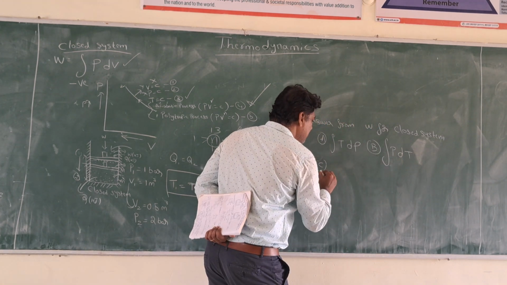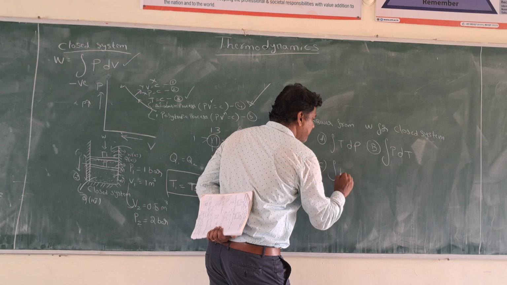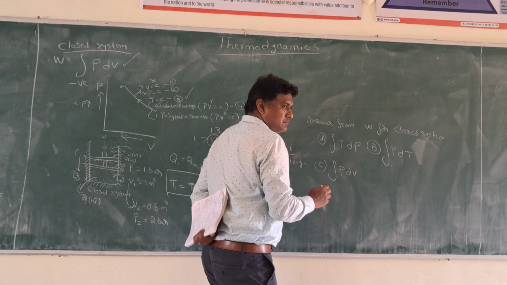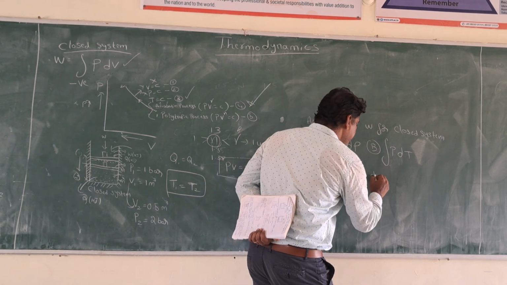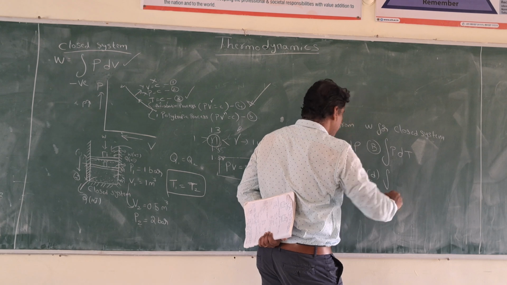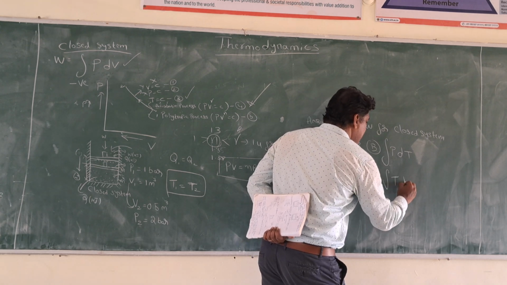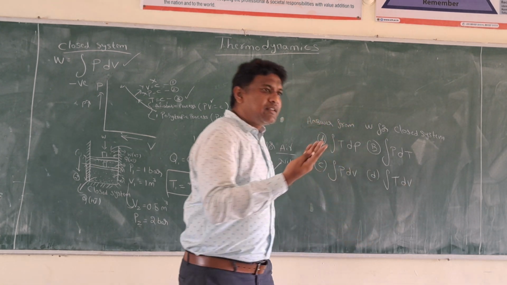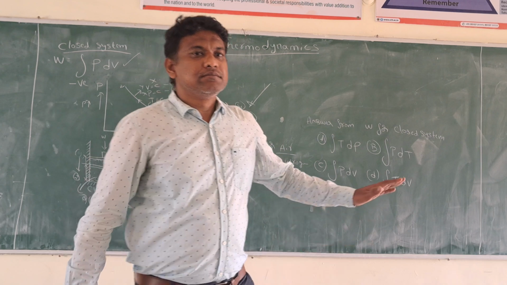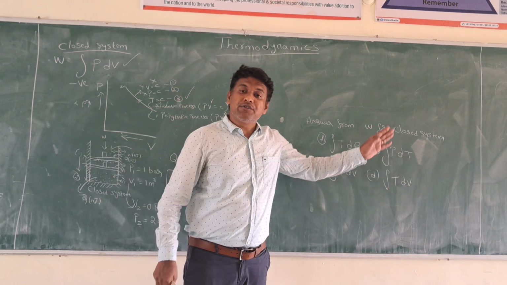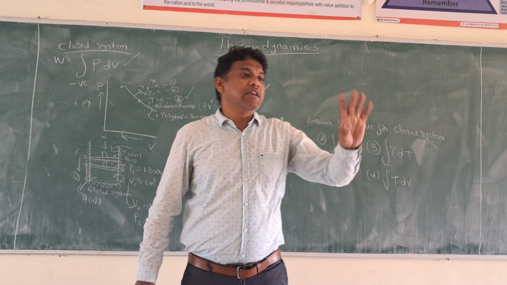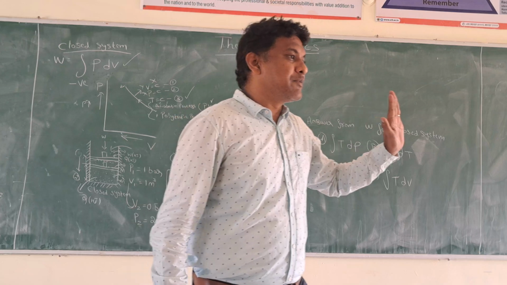C, integration of VdP. D, integration of PdV. Anything can be asked. These are the objective questions. Definitely they will ask in an examination, if it is a concrete examination.